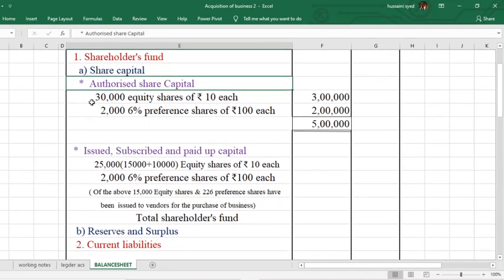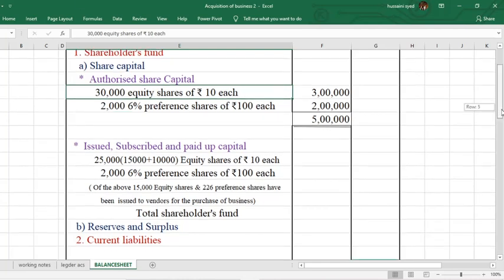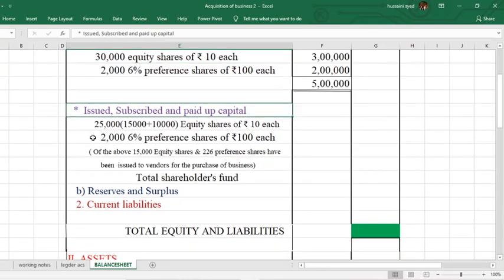So the authorized capital is 30,000 equity shares of rupees 10 each, 2,000 preference shares of rupees 100 each. How many equity shares has the company issued? 25,000.